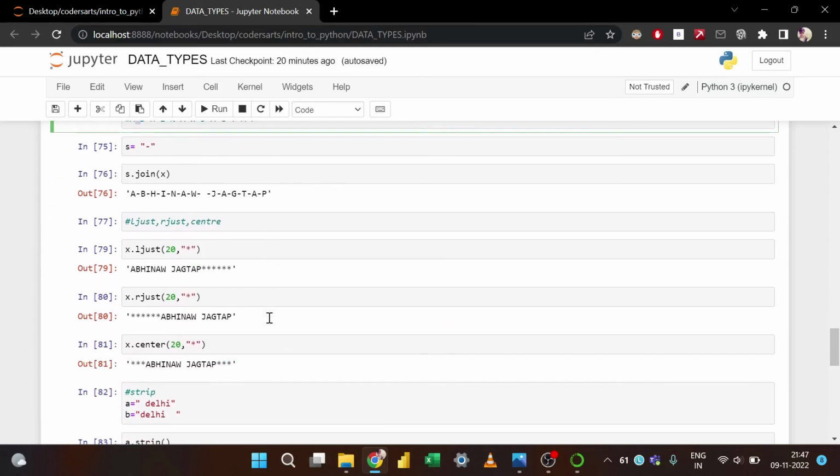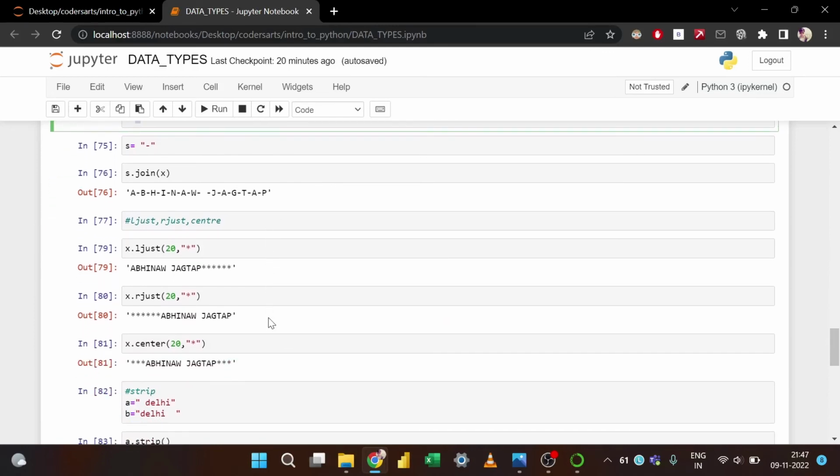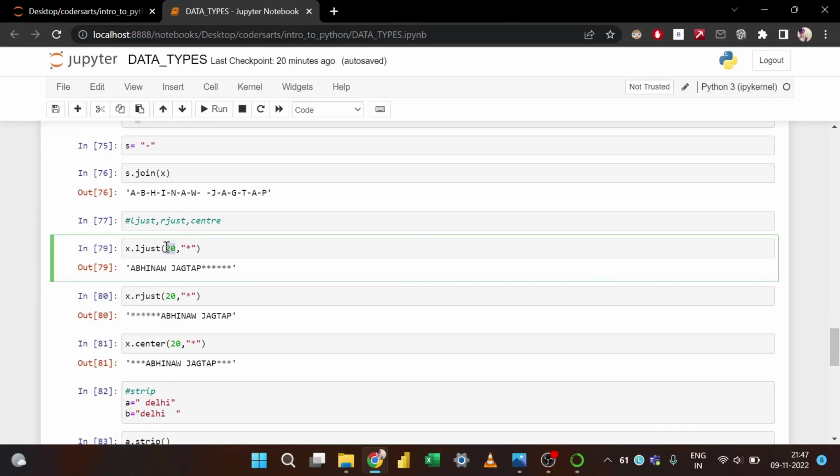After that, we have three very major functions of this particular string, that are ljust, rjust and center. So that means if I provide a space of 20, say 20 spaces, so this complete space is of 20. I don't know what is the length of my string, so for example, this is my name, but if I give you 20 spaces, it will just redirect my name to the left side, that is ljust.